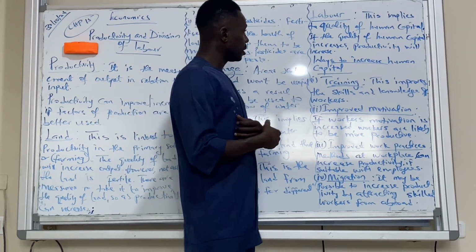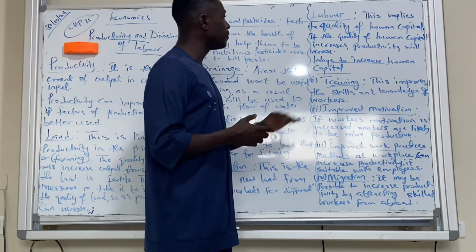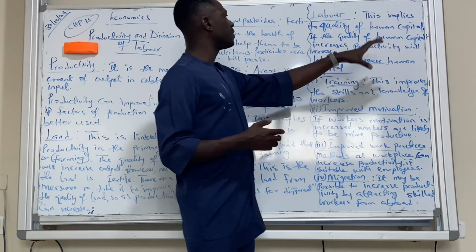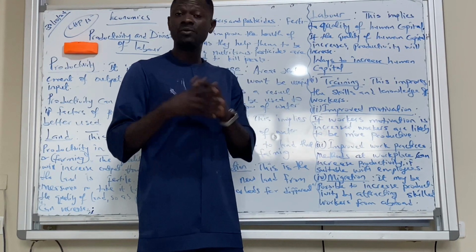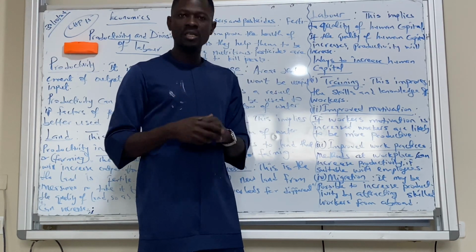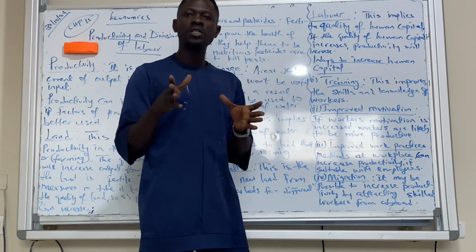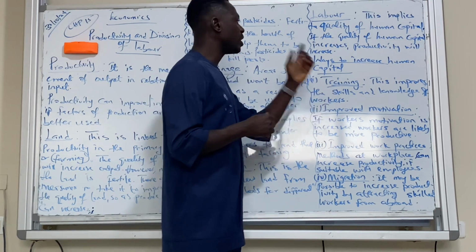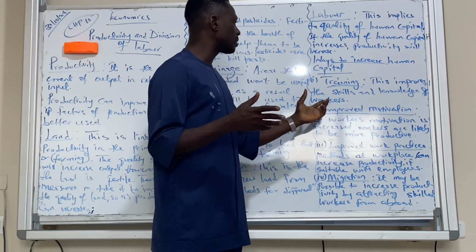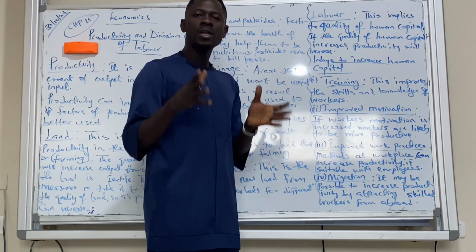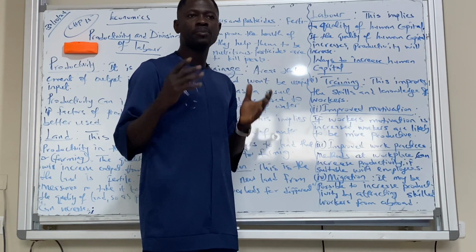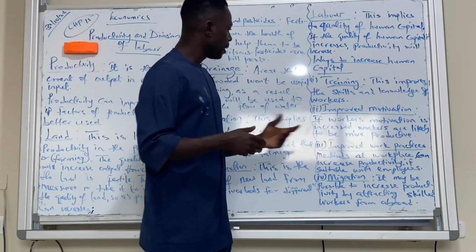So labor hours imply the quality of human capital. If the quality of human capital increases, productivity will definitely increase. So how do we increase the quality of human capital? Number one, training. Training implies the skills and knowledge of workers. With training, skills and knowledge of workers improve, and if they improve, then productivity is definitely going to improve.